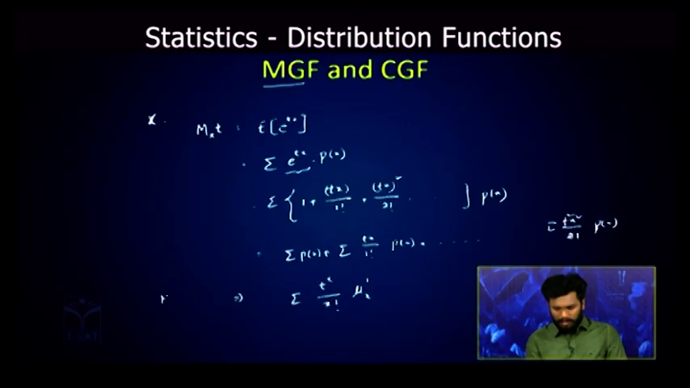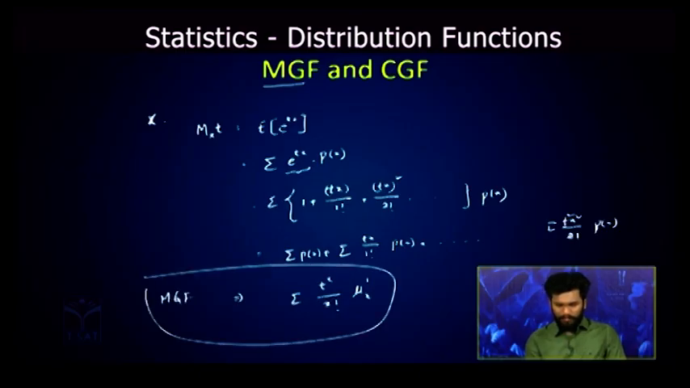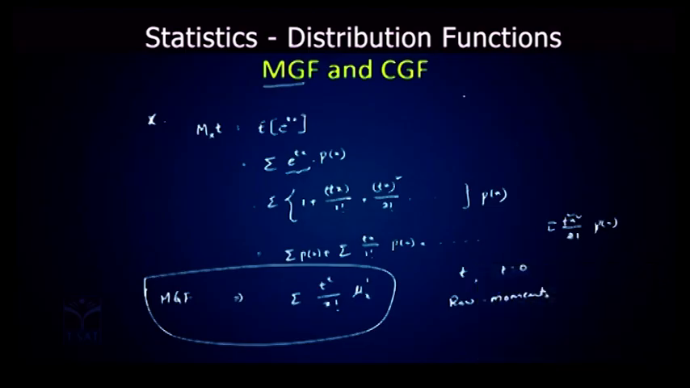Now this is the moment generating function, and when you differentiate this moment generating function with respect to t and substitute t equal to 0, then we will get raw moments. Raw moments are nothing but non-central moments. That's why it is named the moment generating function. The characteristic function is given by the expectation of e power itx, and it is denoted by phi of x, where i is equal to root minus 1. It is a slight extension of this moment generating function.